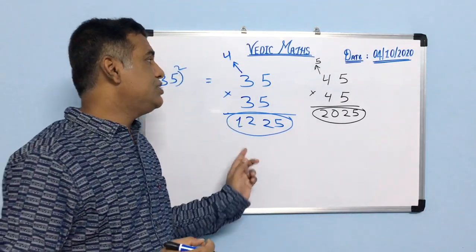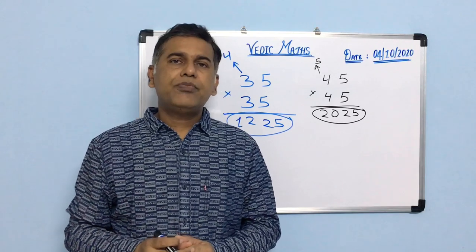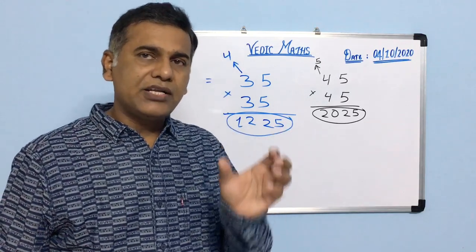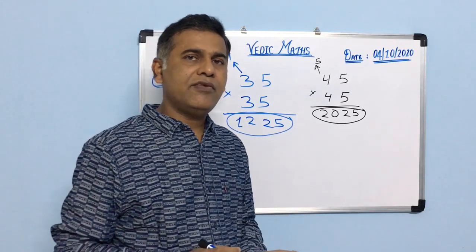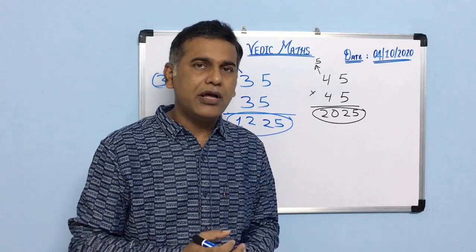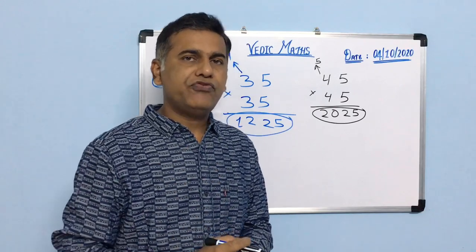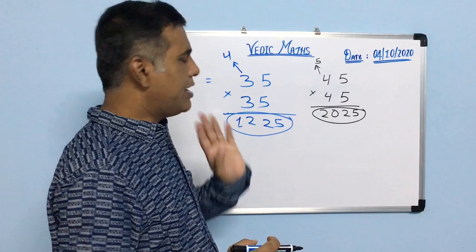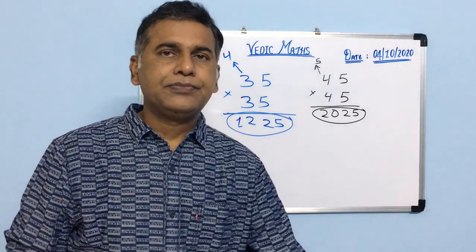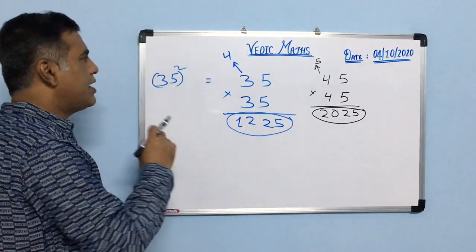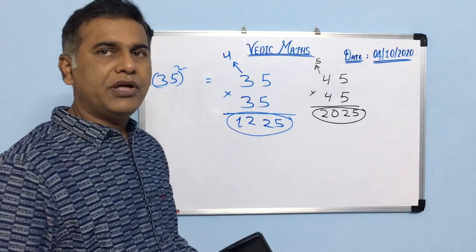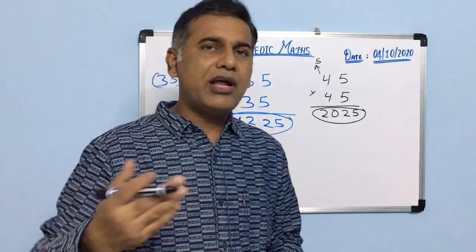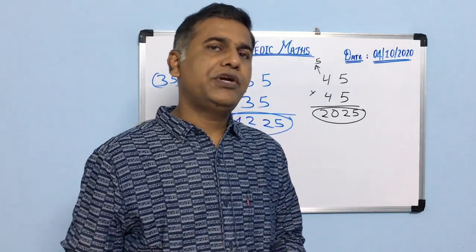This trick is only applicable if the two numbers are the same, that is, for finding the square of a number whose unit digit is 5. So this is one example of using Vedic math for finding the square of numbers whose unit digit is 5.